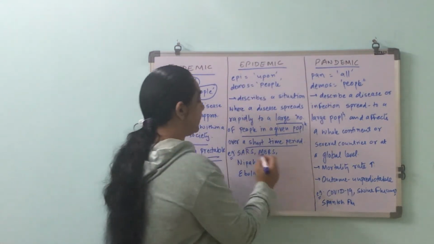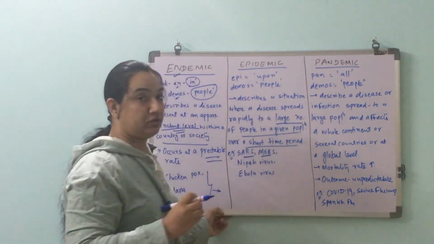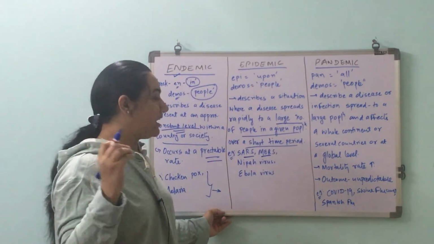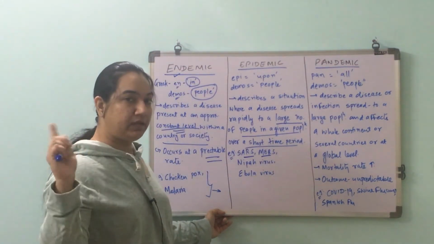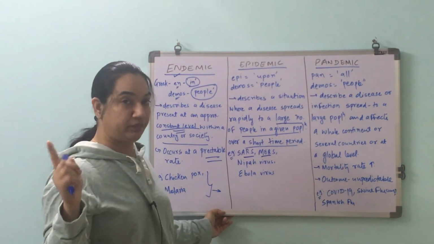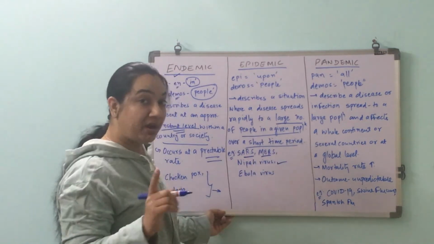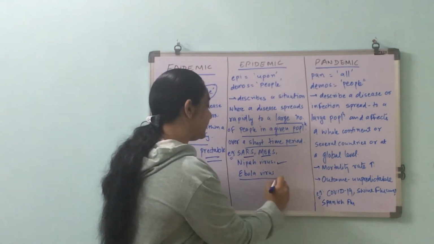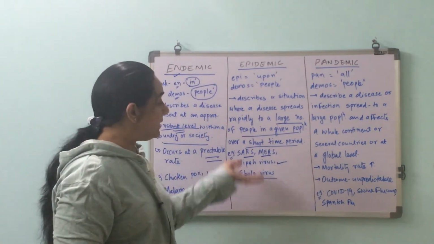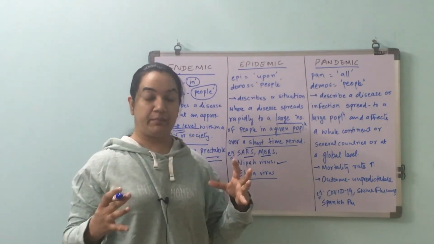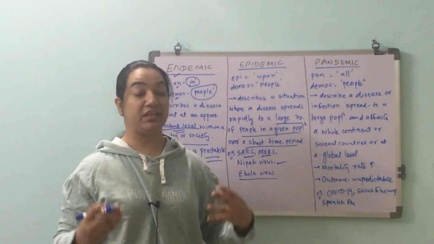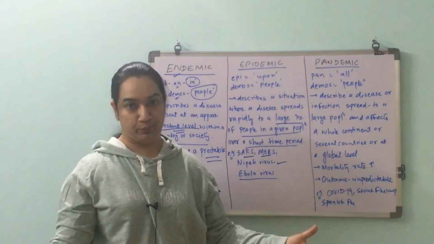Examples of epidemics are SARS and MERS. This also I am sure you have heard about. If not, we have talked about all of this briefly in the coronavirus replication video that we have made in the past. So SARS, MERS, Nipah virus outbreak. Another example is Ebola virus outbreak. These are examples of epidemic where in a shorter period of time the exposure was to a larger population.